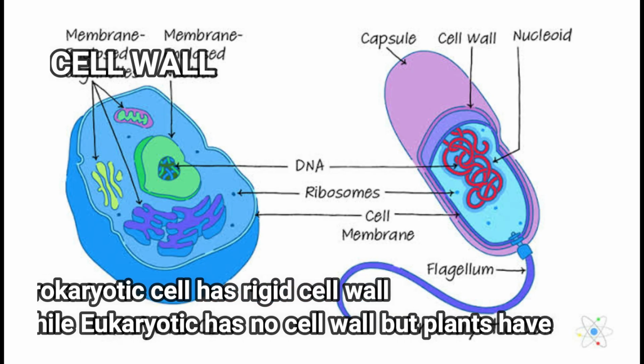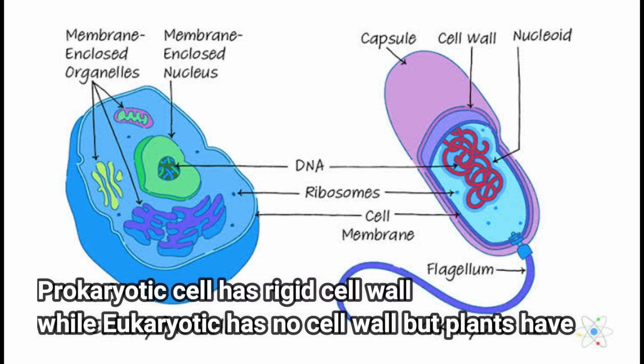And the last is cell walls. Most prokaryotic cells have a rigid cell wall that surrounds the plasma membrane and gives shape to the organism, while among eukaryotes, vertebrates don't have a cell wall but plants do.